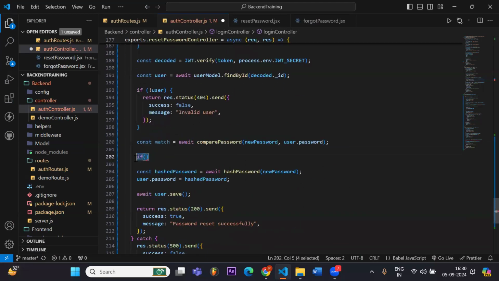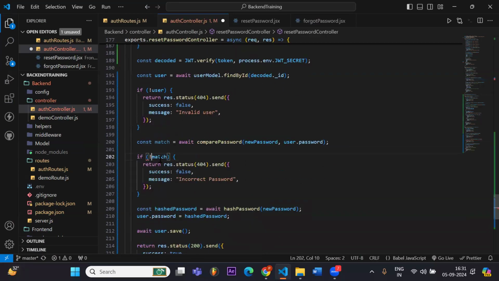Now we will match the password. If the old password is the new password, then we will send the response: your password can't be the same as old password.